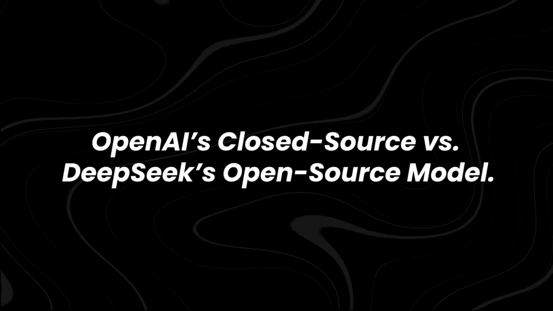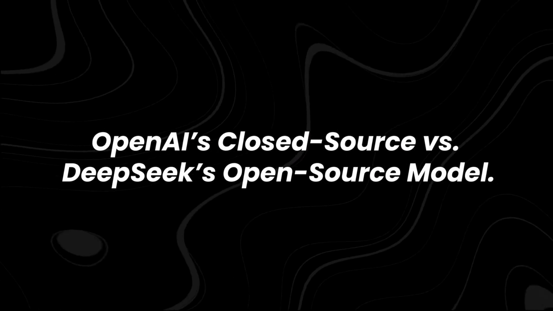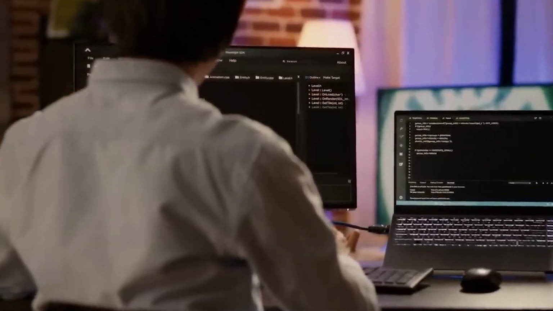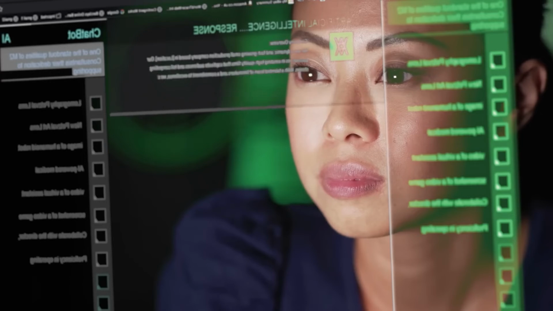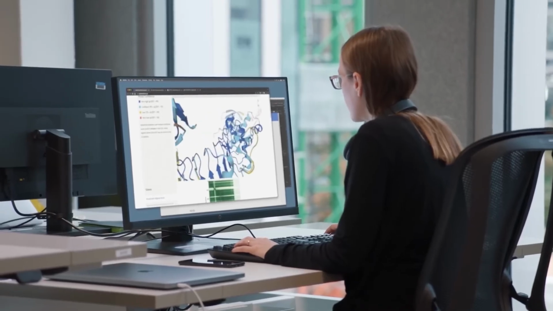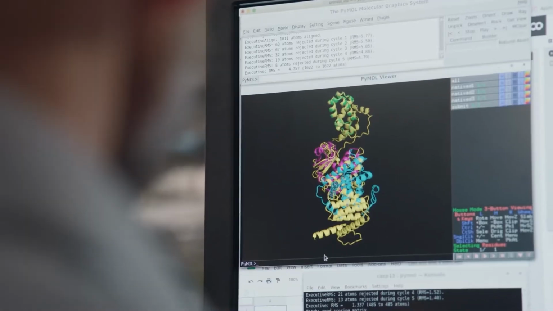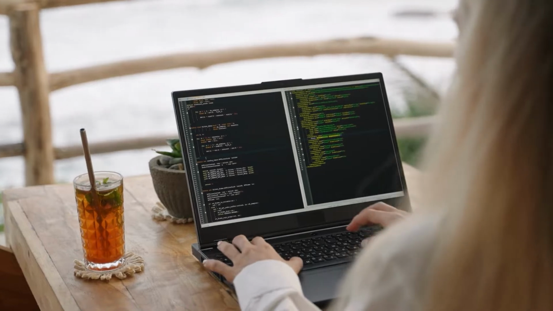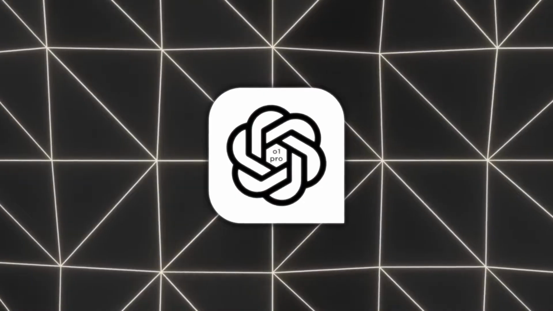OpenAI's closed source versus DeepSeek's open source model. At the heart of this AI showdown is a fundamental debate. Should AI be closed source like OpenAI's models, or open source like DeepSeek R1? This isn't just a technical discussion. It's a battle over the future of AI development and who gets to control it.